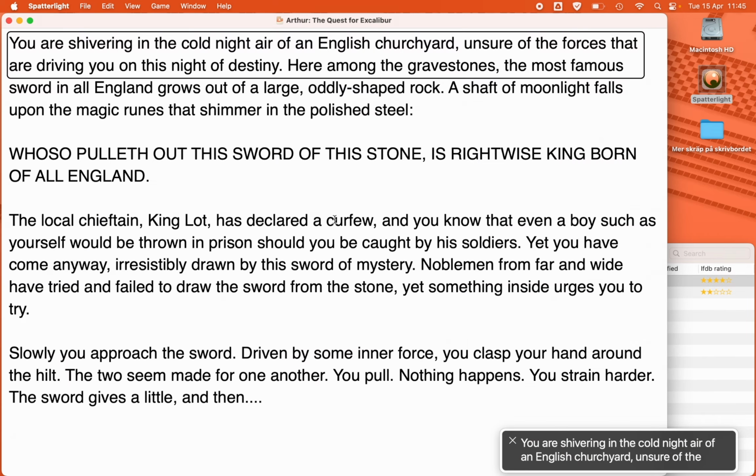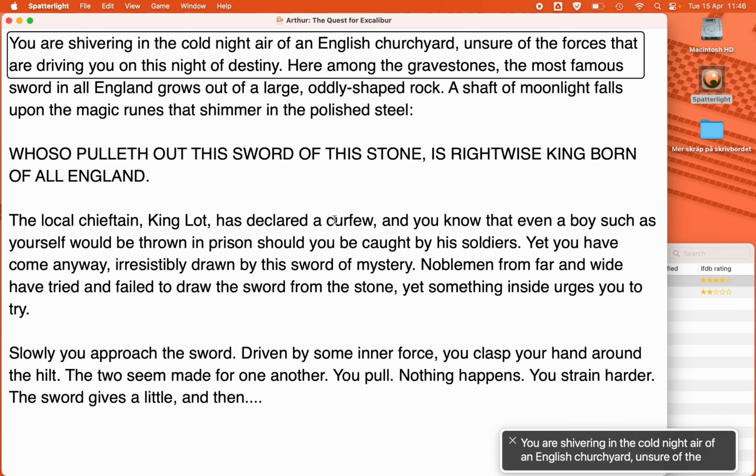You are shivering in the cold night air of an English churchyard, unsure of the forces that are driving you on this night of destiny. Here among the gravestones, the most famous sword in all England grows out of a large, oddly shaped rock. A shaft of moonlight falls upon the magic runes that shimmer in the polished steel. Whoso pulleth out this sword of this stone is rightwise king born of all England. The local chieftain, King Lot, has declared a curfew, and you know that even a boy such as yourself would be thrown in prison should you be caught by his soldiers. Yet you have come anyway, irresistibly drawn by this sword of mystery.